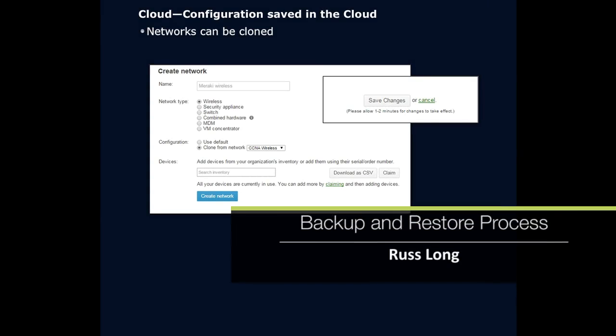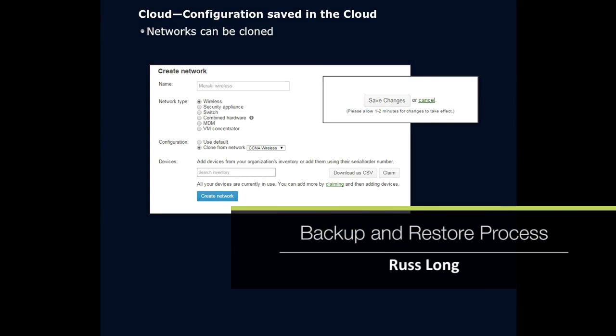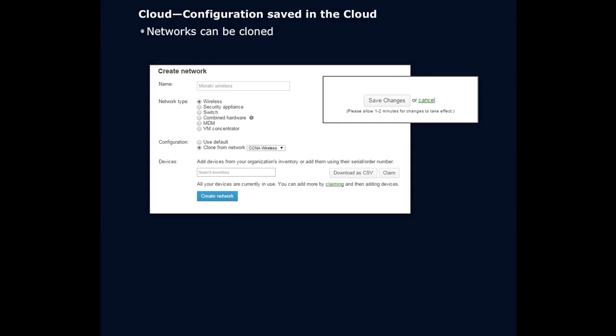So let's talk about backing up our configurations. We're going to slow down a little bit here. This is actually really important stuff. I know licensing is kind of important, but not nearly as much as actually backing up our configuration. For our cloud configuration, I want this to be known.